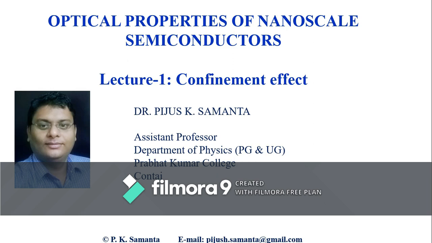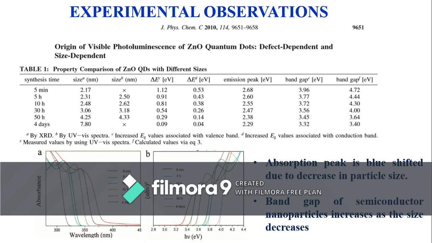So now let us discuss the quantum confinement effect on the optical properties of materials at nanoscale. To start with, let us first see some reported observations.